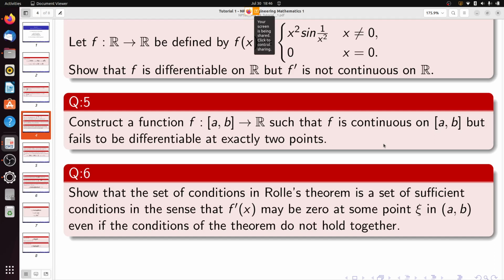Am I clear? Is my question clear? So the set of conditions in Rolle's theorem is a set of sufficient conditions in the sense that f prime x may be 0 at some point xi in (a, b) even if the conditions of the theorem do not hold together.